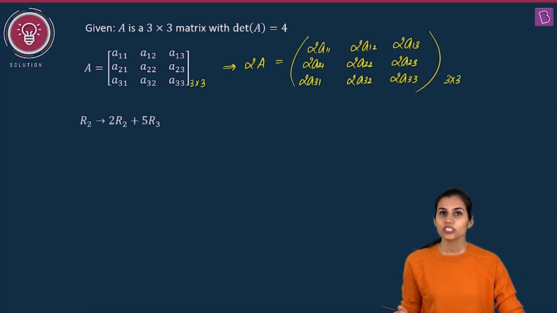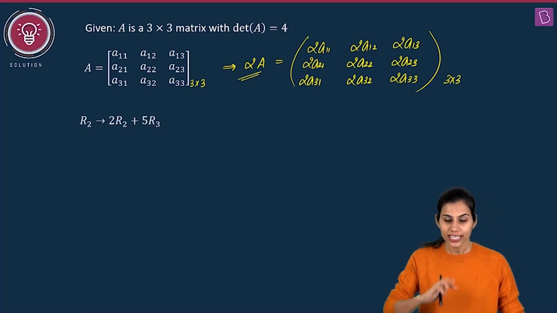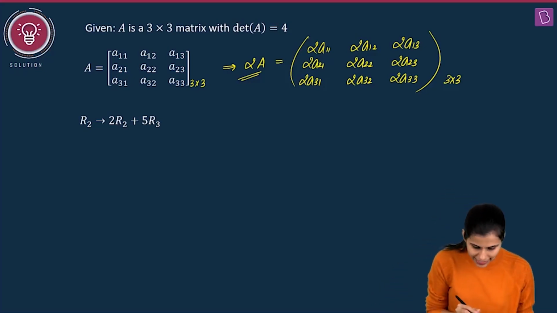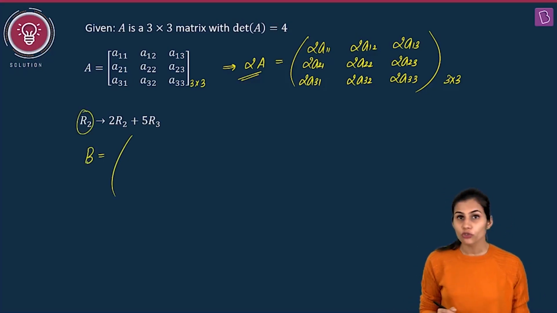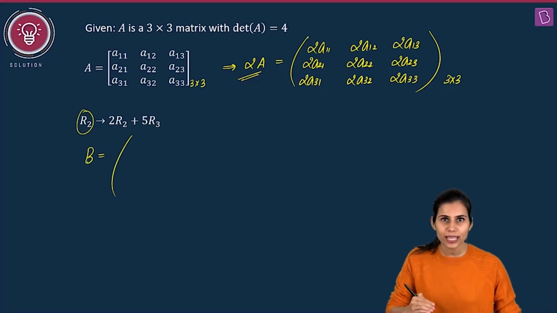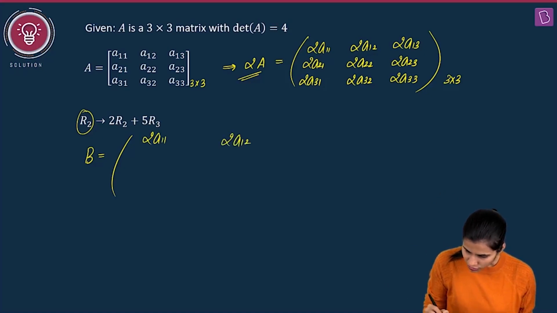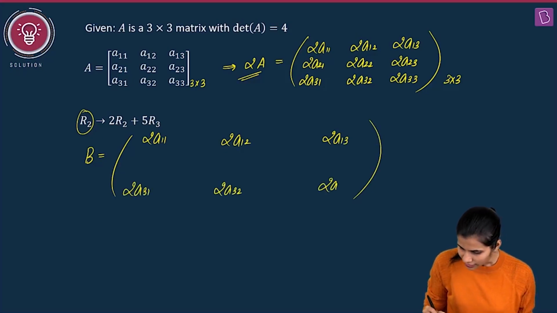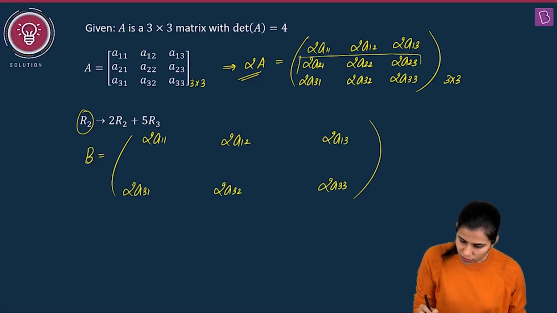Now there is an operation which is being applied on 2A, that row 2 goes to 2 times row 2 plus 5 times row 3, and after this operation the matrix that you obtain will be the matrix B. I am applying my operation on row 2, so the first row and third row of the 2A matrix will not get disturbed, will not get affected. So first row remains the same, 2A11, 2A12, 2A13. Third row remains the same, 2A31, 2A32, 2A33.